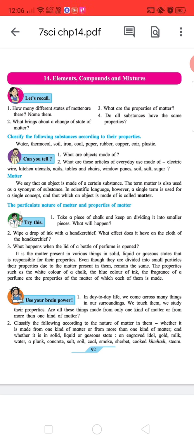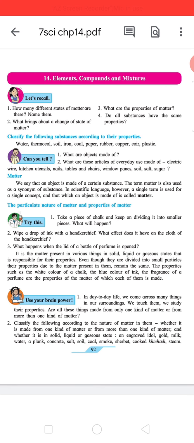Heading, matter. We say that an object is made up of a certain substance. The term matter is also used as a synonym of substance. In scientific language, however, that which an object is made of is called matter. Heading, the particulate nature of matter and properties of matter.